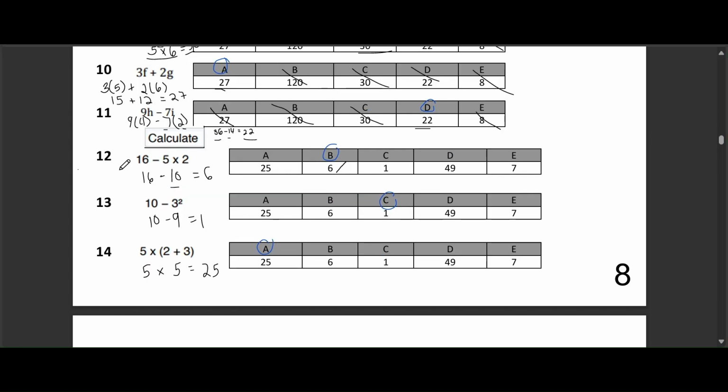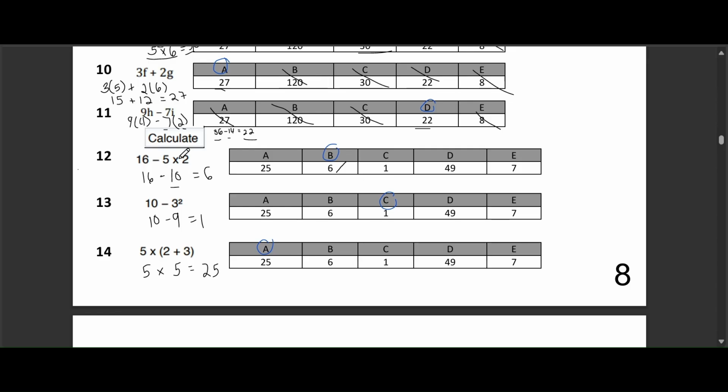Our practice questions. Question 12. 16 minus 5 times 2. We have 5 answer options. A is 25, B is 6, C is 1, D is 49, and E is 7. The correct answer here is option B, which is 6.